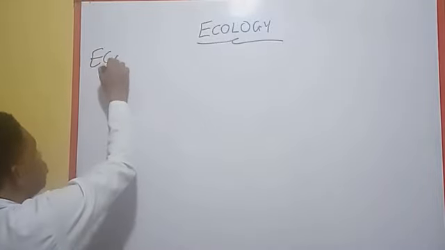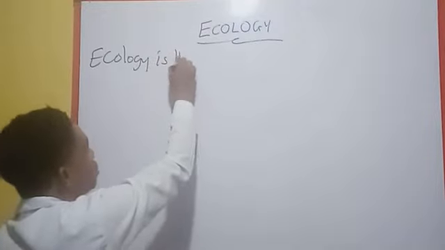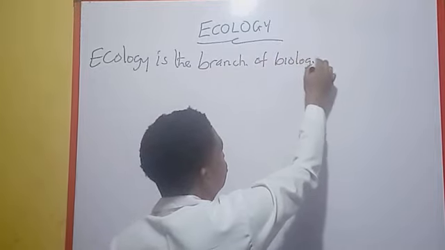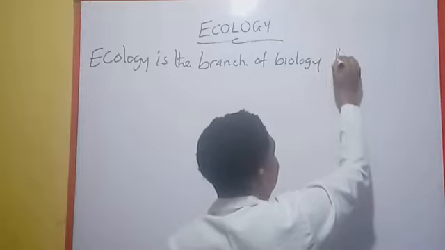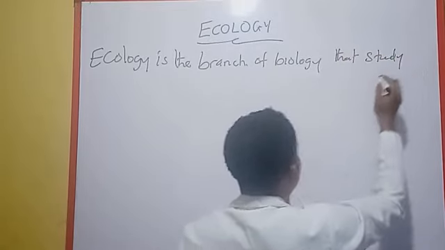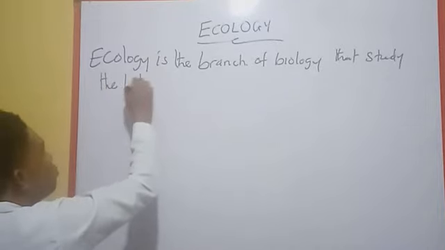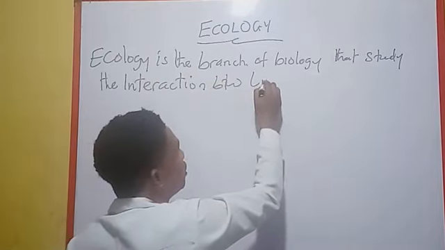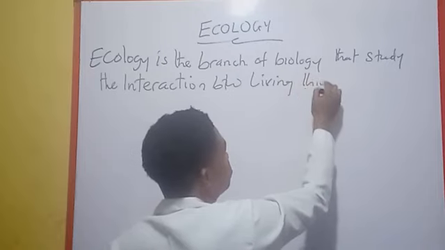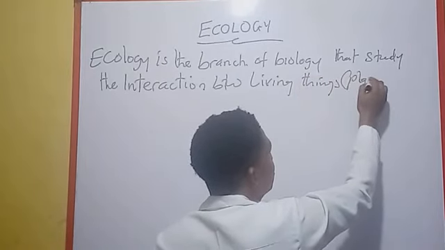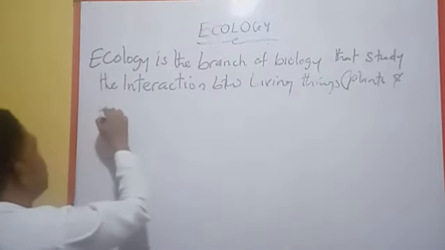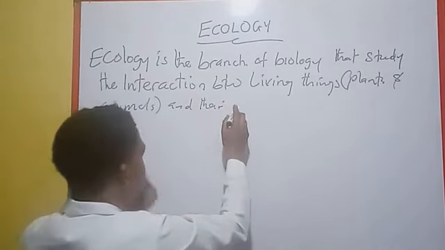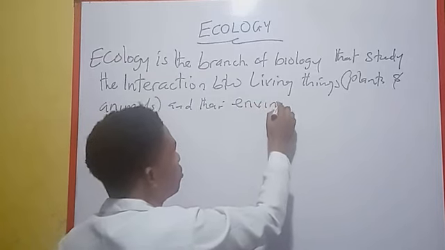So I can say ecology is the branch of biology that studies the interaction between living things, which includes plants and animals, and their environment.